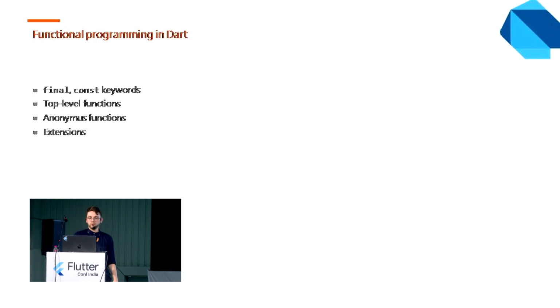Continuing the list, we can use top-level functions. Basically, every example previously was also top-level. I didn't need to implement a class or an object to use functions. I could directly create functions, even outside of my main function. We can also greet each other by using lambda anonymous functions, where we can assign a function to a variable, as it looks in this slide.